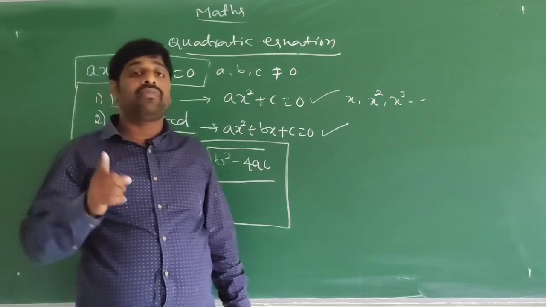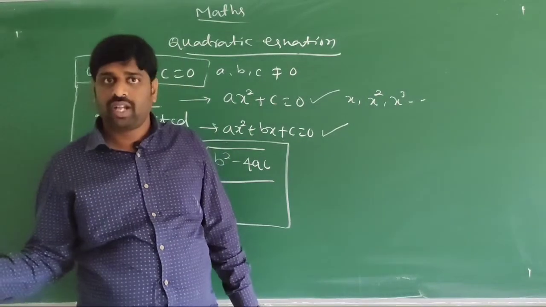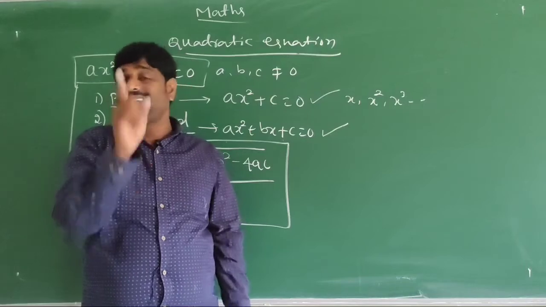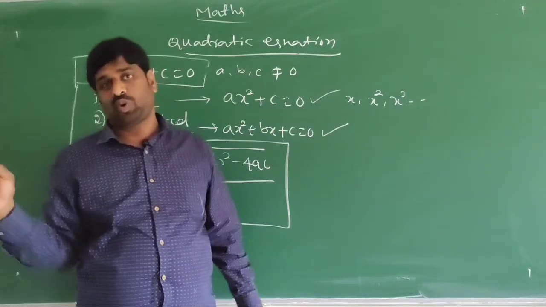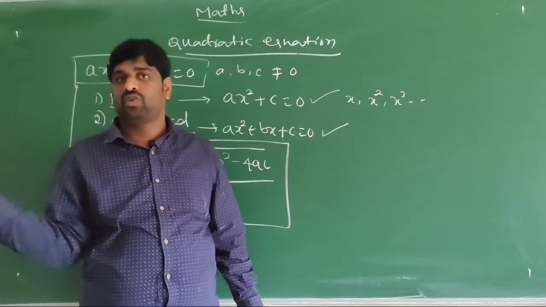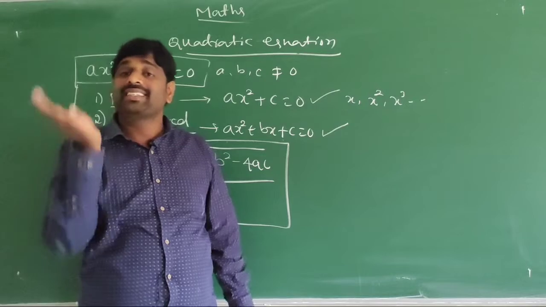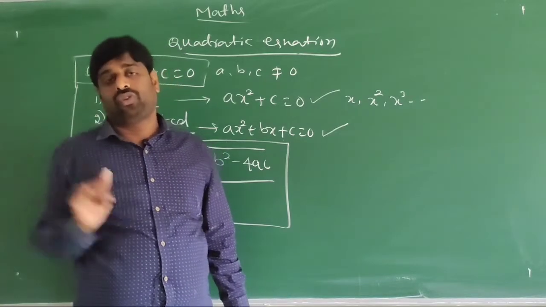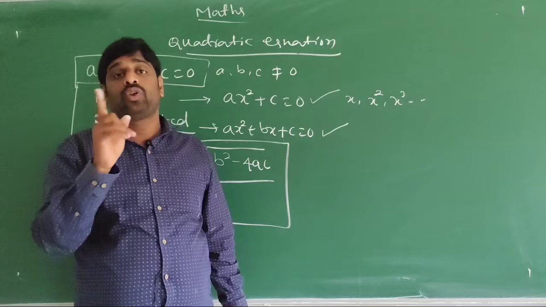A polynomial equation of nth degree has n roots.